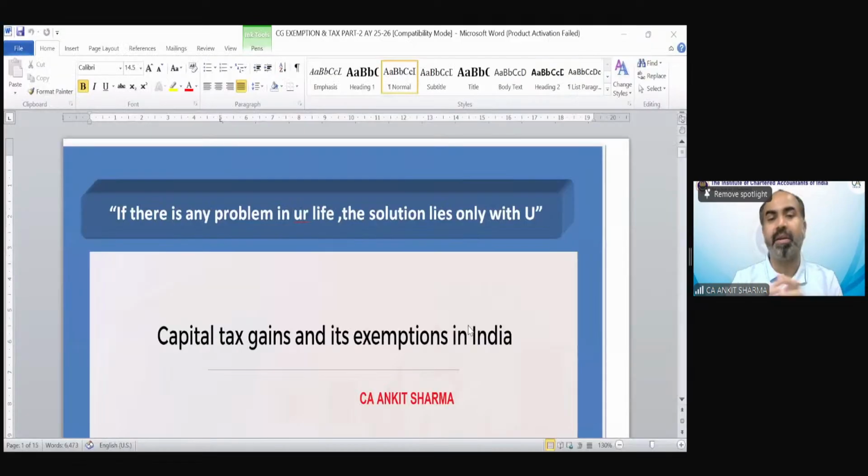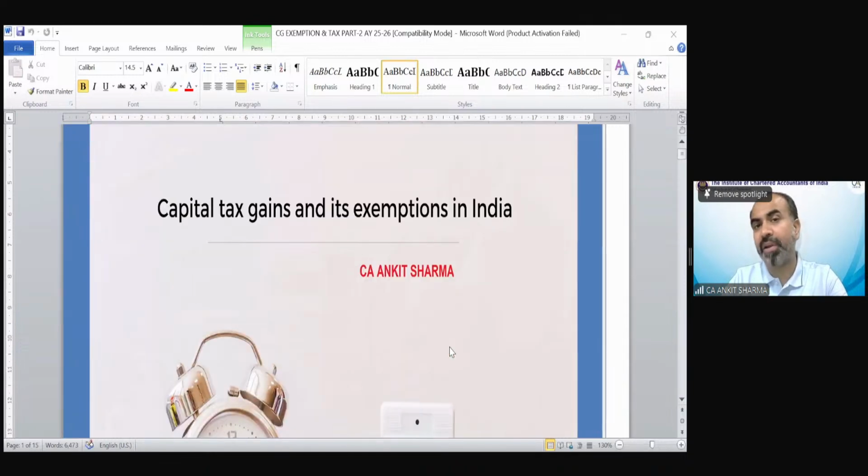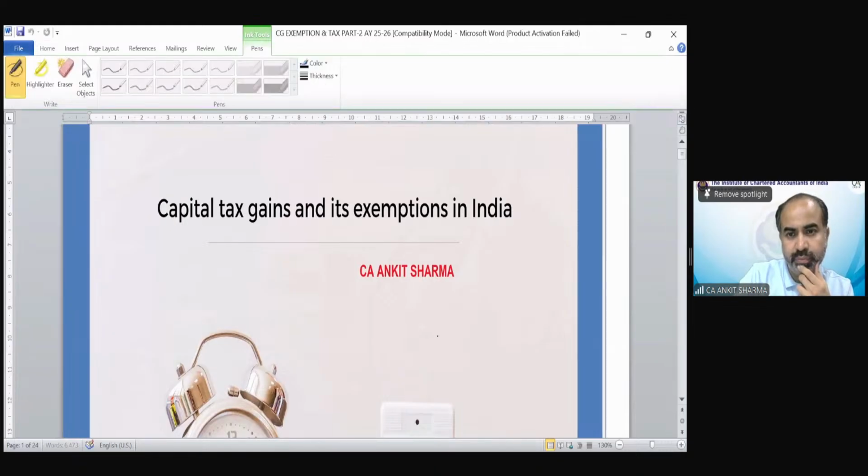So part one was all about how to calculate capital gain. First of all, we have to see the period of holding, whether it's long term or short term. Then we have to find out the sale consideration accordingly.